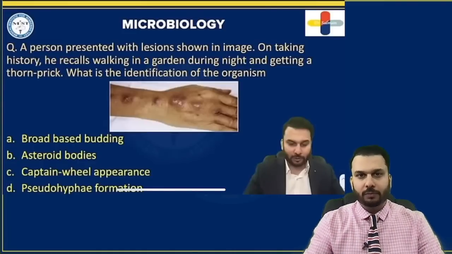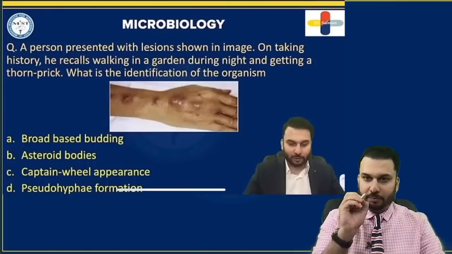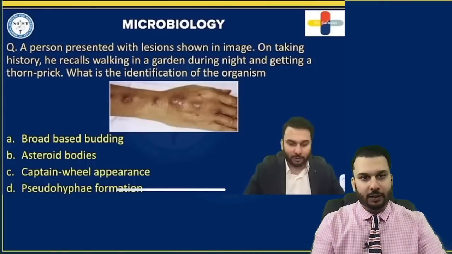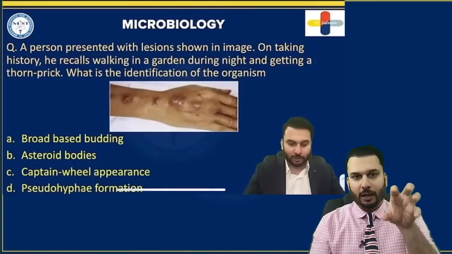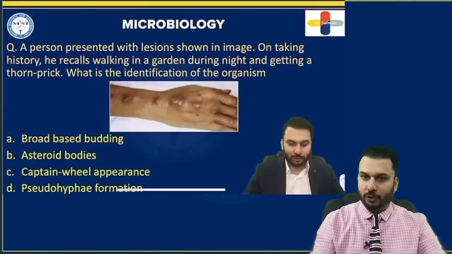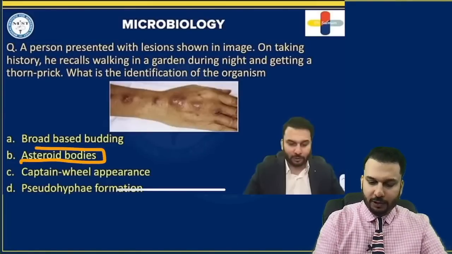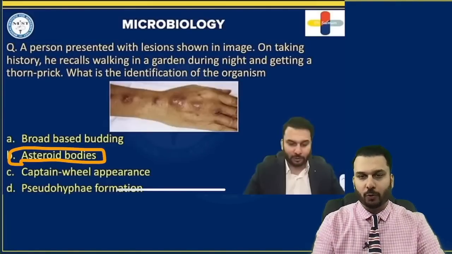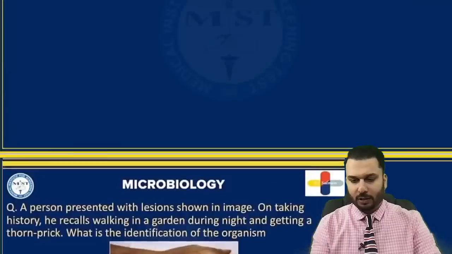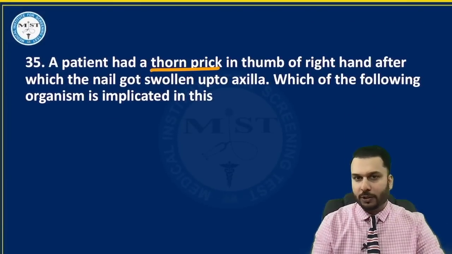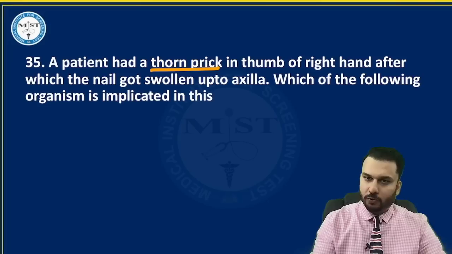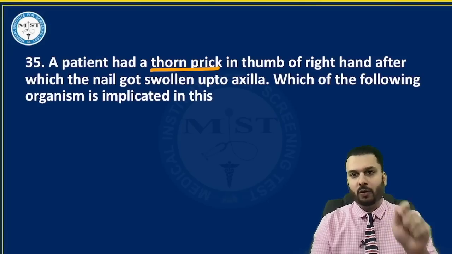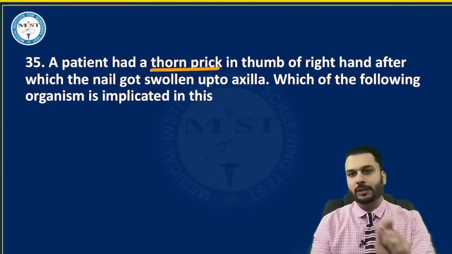So here we are. This is the ulcer. The picture also you can see that I had given earlier. In this question, my question was slightly deeper. I had asked what is the body used to diagnose this, where the answer would be asteroid bodies of sporotrichosis. But here I believe in this question they have just asked what is the diagnosis. The answer was sporotrichosis. If they ask the organism, it is called Sporothrix schenckii.